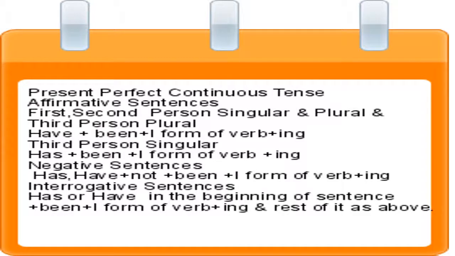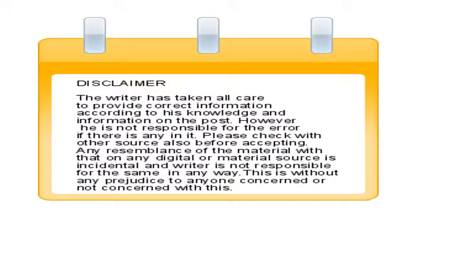Present perfect continuous tense. Affirmative sentences: with first, second person singular and plural and third person plural, have plus been plus the first form of verb plus ing are used. With third person singular, has and been and the first form of verb and ing are used. Negative sentences: has, have and not and been and the first form of verb and ing are used. Interrogative sentences: has or have in the beginning of the sentence and been and the first form of verb and ing, and the rest of the sentence is the same.